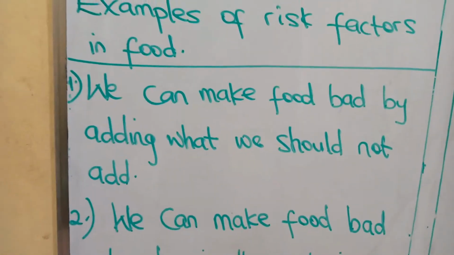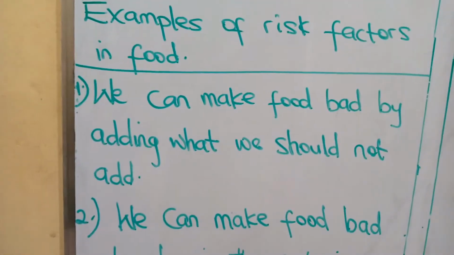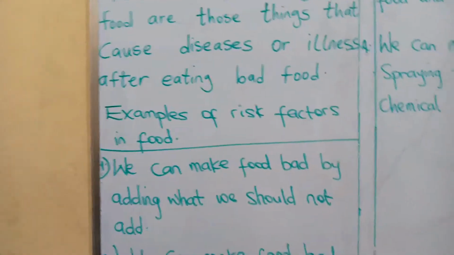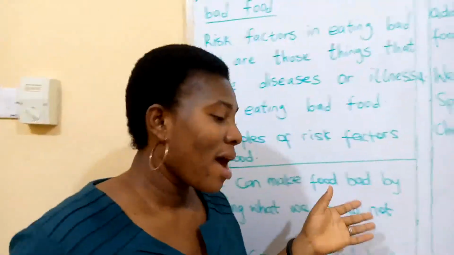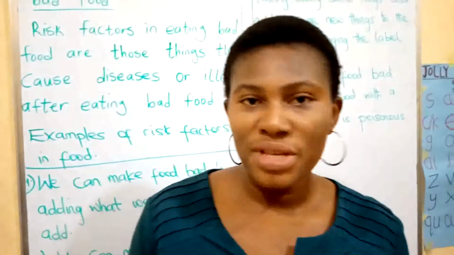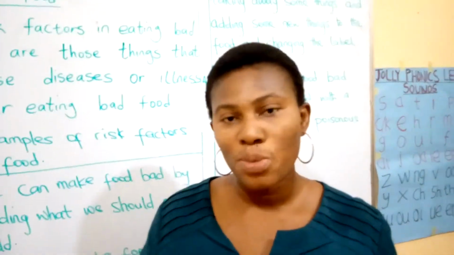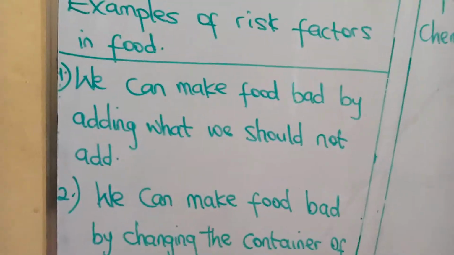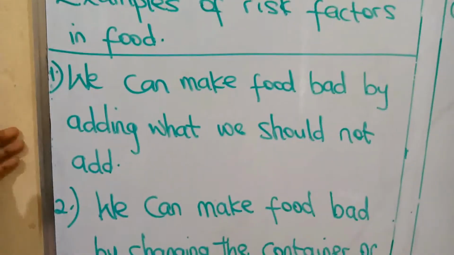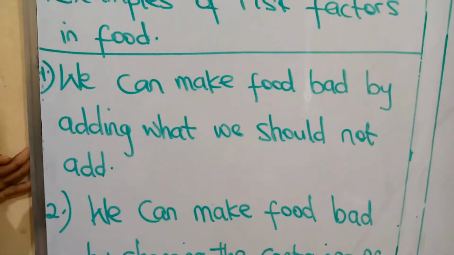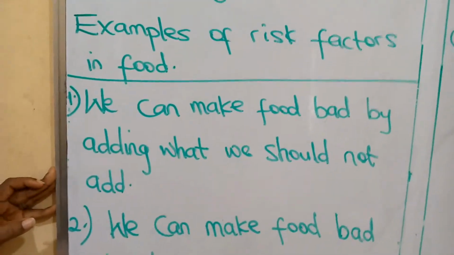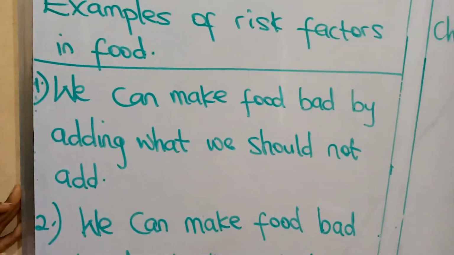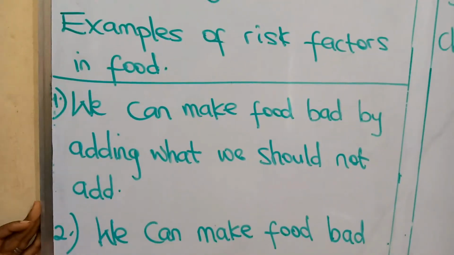not add. Example of making food bad by adding what you should not add: adding sugar to beans. After cooking beans, you add sugar. When you add sugar to your already cooked beans, it totally spoils the beans. It makes the food bad, and when you eat such food, you may be sick.